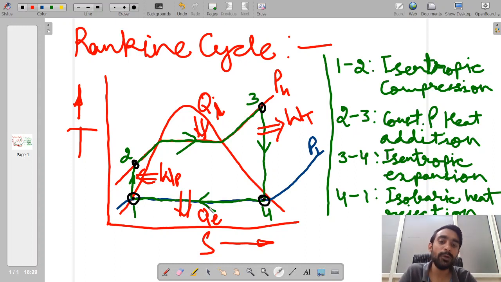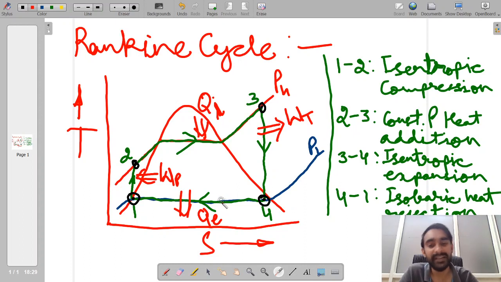Near point 4, you will find that the majority of your working medium is vapor, and when the heat is rejected, it is converted into liquid.